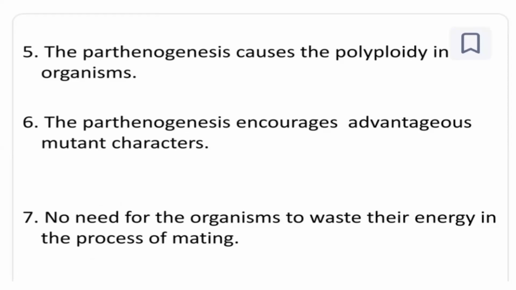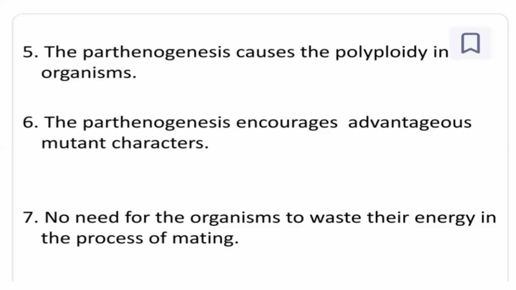It causes the improvement or enhancement of polyploidy, so some 3n, 2n states, trisomics and tetrasomics are all formed through this way only.